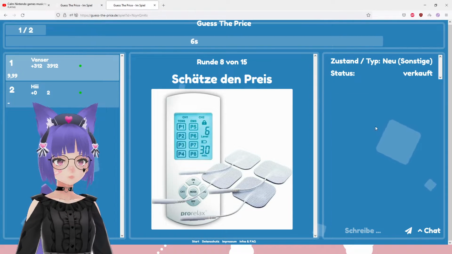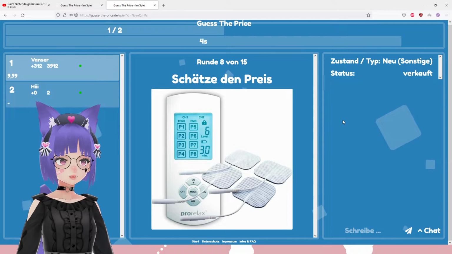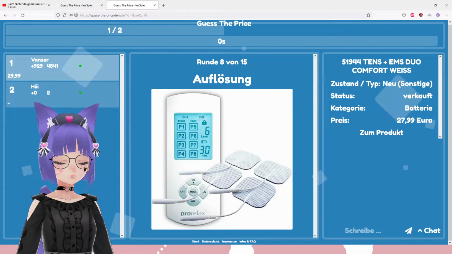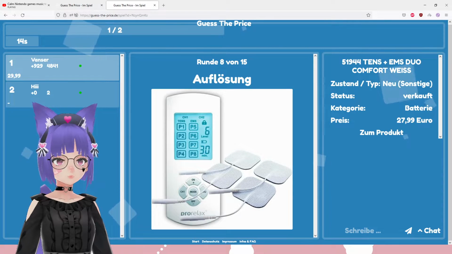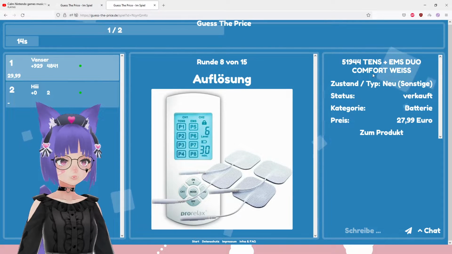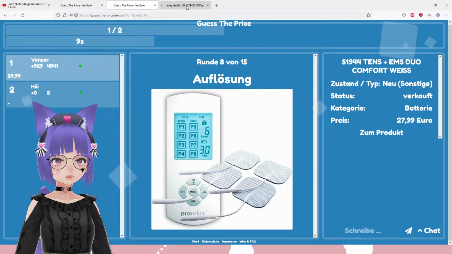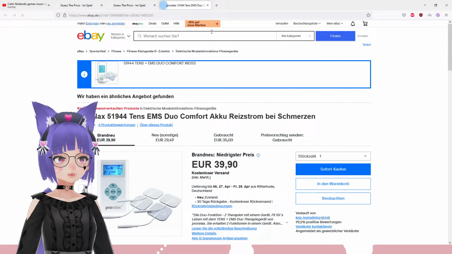The thing is, can this really be much cheaper than the thing we had just had? The makeup thingy. Oh. I still don't know what it is. Intense plus EMS dual comfort. I still don't know what that means. I'm gonna open up the eBay page. We have 10 seconds to check it out.